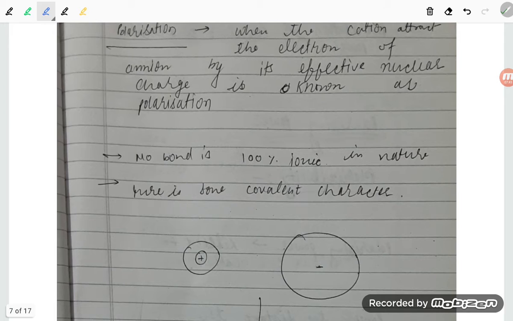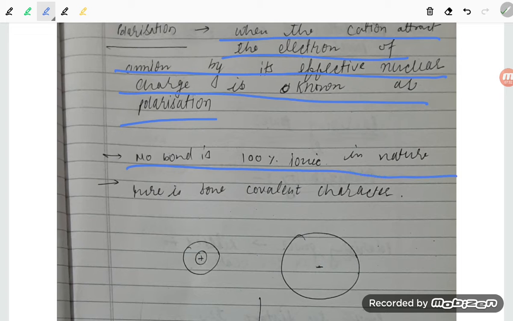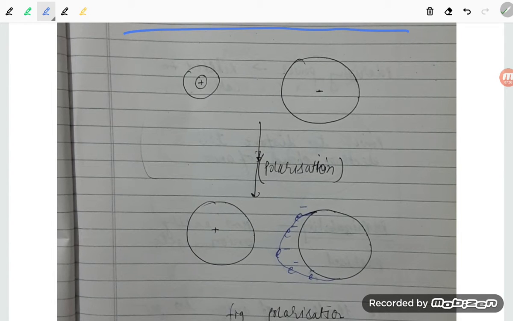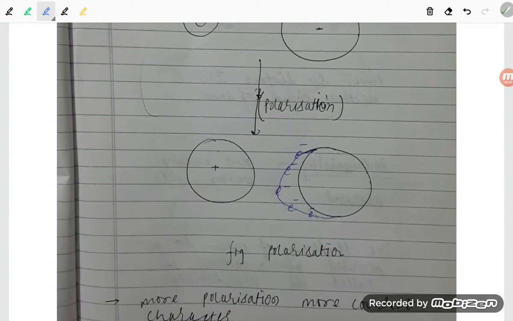Next point, polarization: when the cation attracts the electron of the anion by its effective nuclear charge, it is known as covalent character. So no bond is 100% ionic in nature; there is some covalent character. The positive charge is attracting the electron, so polarization is happening.